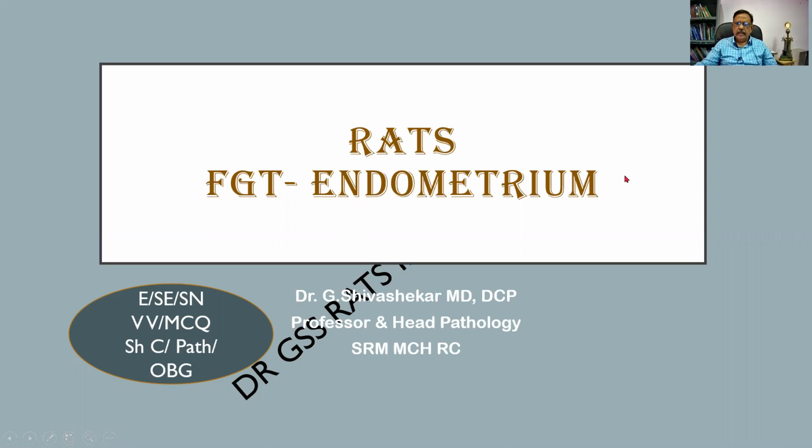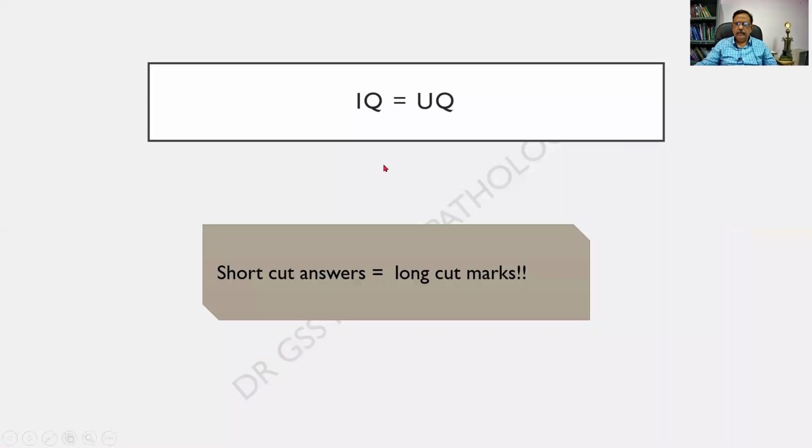I am now starting a few classes on the endometrium. These are the significance of the topics to be covered. And please remember, IQ is equal to UQ. I hope you remember these abbreviations. And there are no shortcut answers. They will lead to long cut in marks. Please be explanatory in your answers.